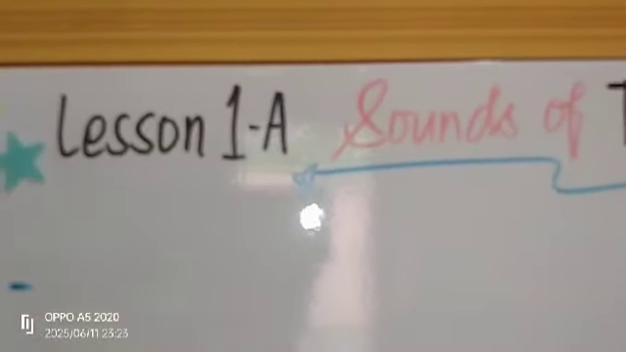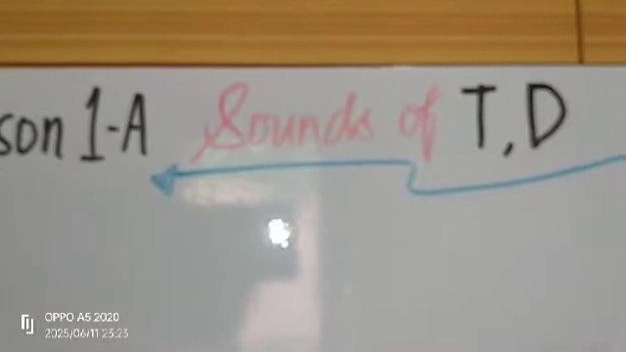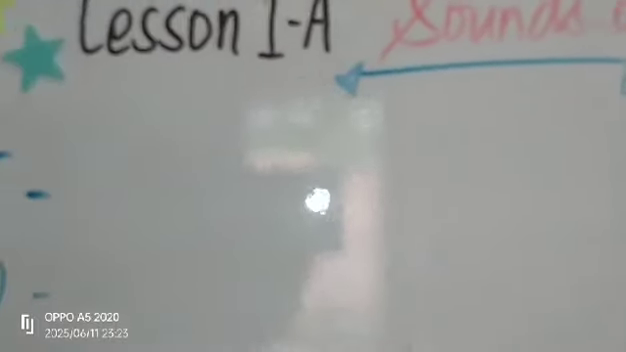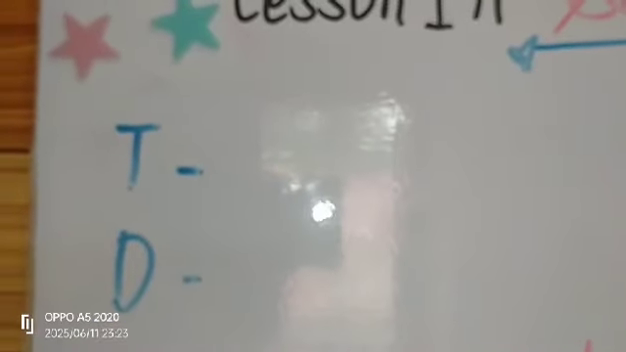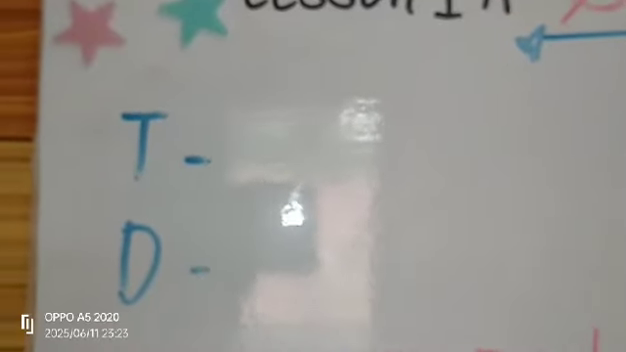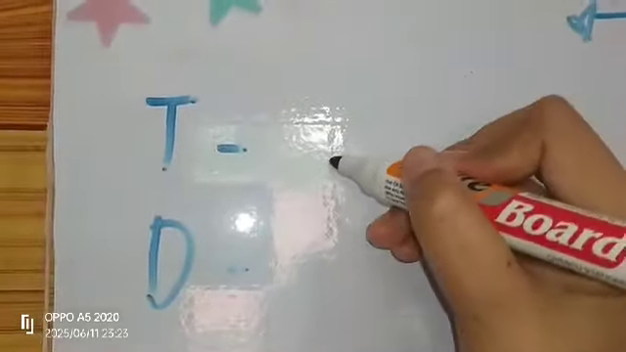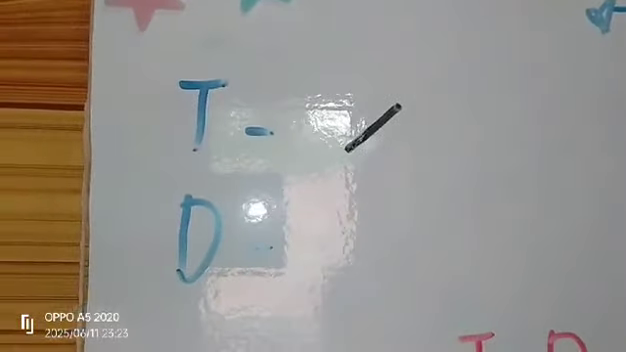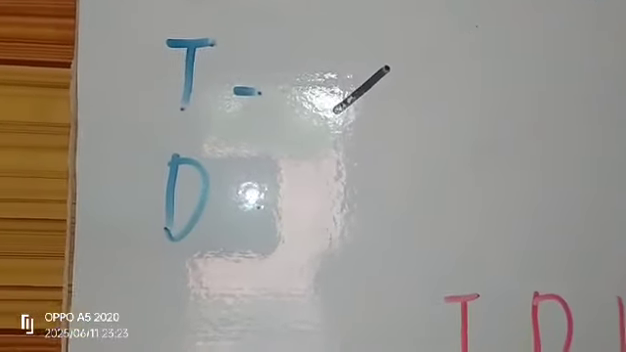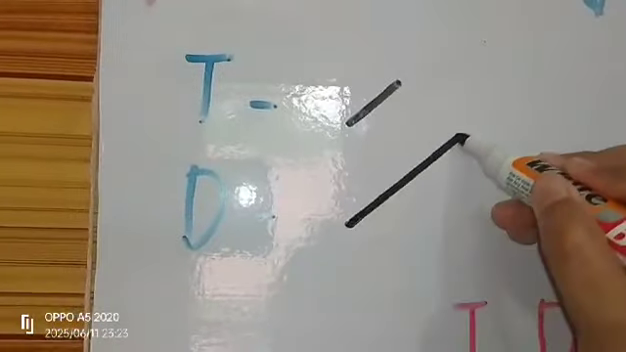Lesson 1-A: Sounds of T and D. The shorthand symbols for T and D are upward slanting straight lines differentiated by length. T is represented by a short slanting straight line, while D is represented by a long slanting straight line.